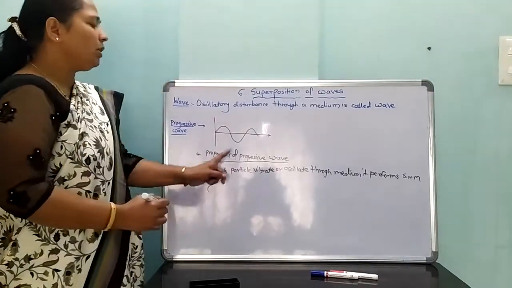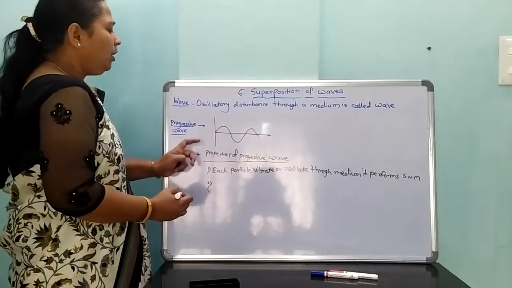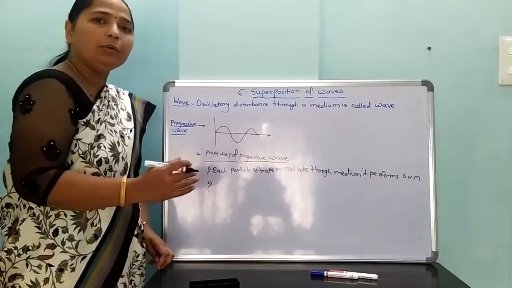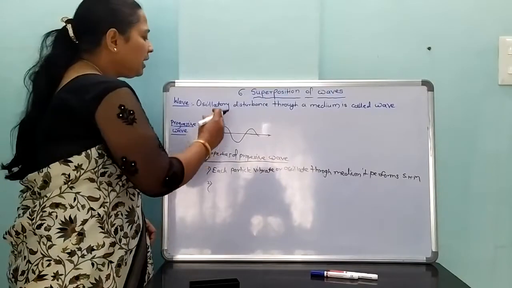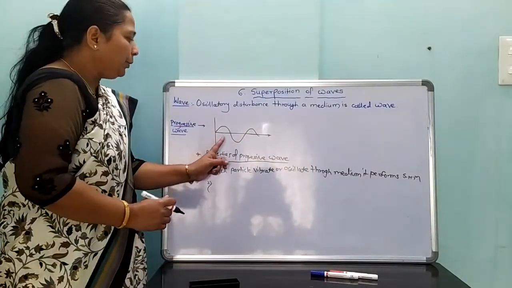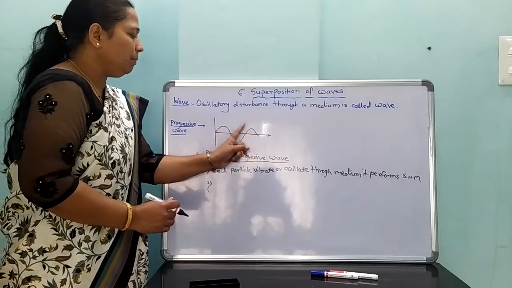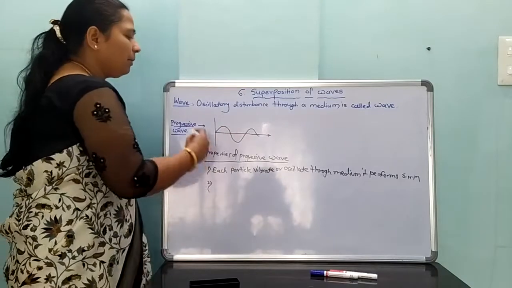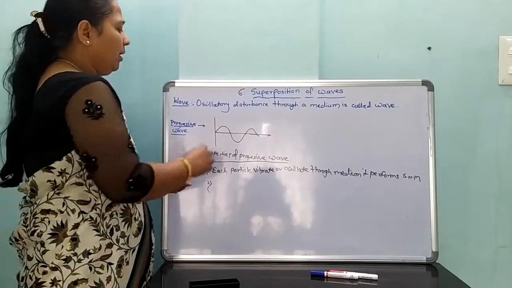Second property of the progressive wave: each particle vibrates in a medium having the same amplitude, same period and same frequency. Amplitude is the same, period, meaning time, is also the same, and frequency is the same.